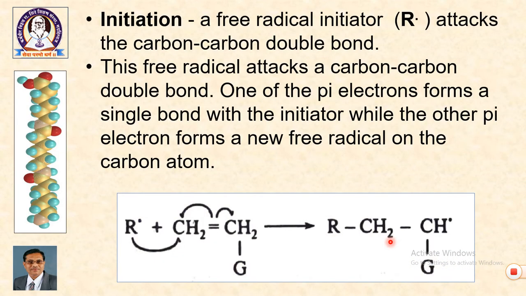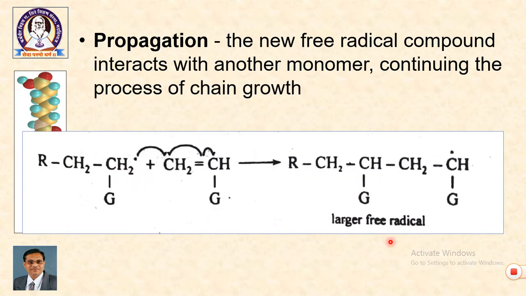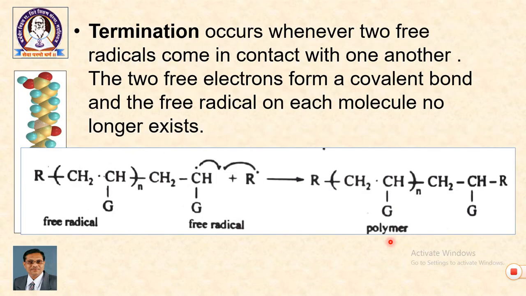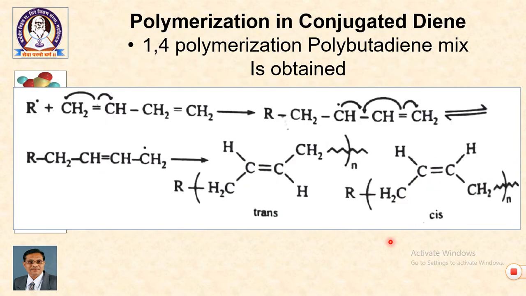Then the reaction is initiated. In initiation, the radical gets added to the first molecule of the monomer forming a radical. The radical subsequently goes on adding to the next molecules forming a larger free radical, and ultimately two radicals undergo covalent bond formation forming the final product with termination.